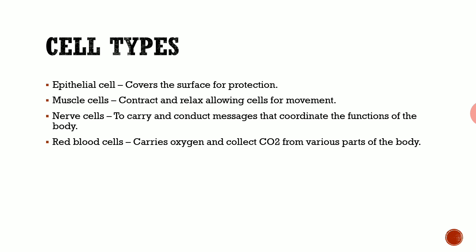And the nerve cells carry messages to the brain. Whenever we see anything or want to do something, the order given by the brain is transmitted through the nerves to the hand. If you want to take anything, it is transmitted from the brain through the nerves to the hand, and we do that work. That order transmission is done by the nerve cells. And then red blood cells supply oxygen to all the parts, and collect carbon dioxide from various parts of the body. This is the main function of RBC, that is, red blood cells.